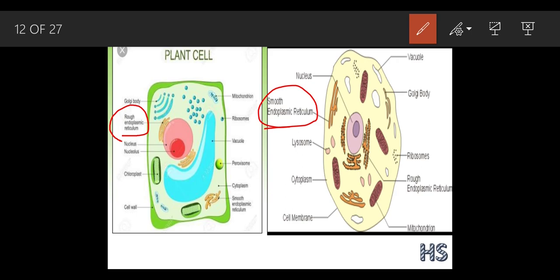This outer end, this part, is connected to the cell membrane here, and the inner end, meaning here, is connected close to the nuclear membrane. The outer end is connected to the cell membrane and the inner end is connected to the nuclear membrane.